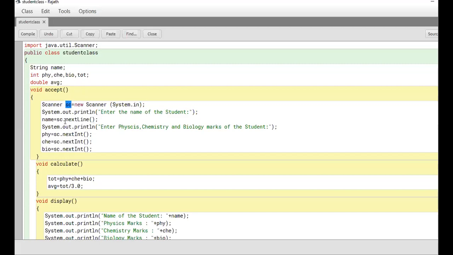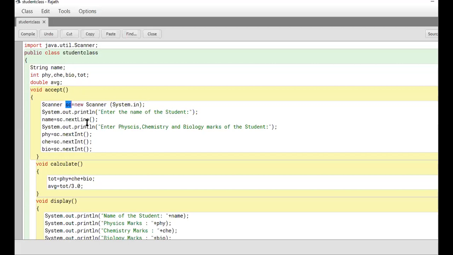Sir, over here, nextLine is the method or function you have inherited from that class, right? Very nice. In this class, they have already written this function and we are making use of it here. We don't know how they have written it or what it does inside. But I know that when I call it with this, that's the reason I create an object for this class, so that I can call this function. Good, you know so much, I'm happy. So sc.nextLine().